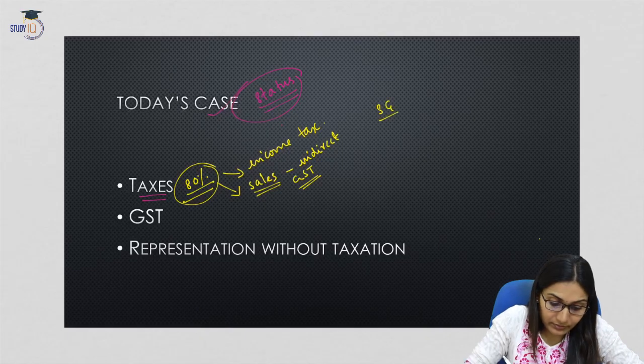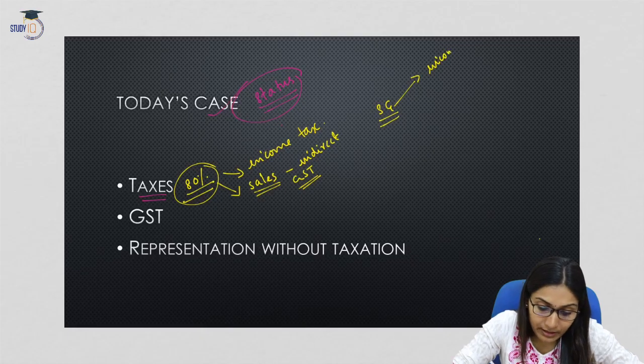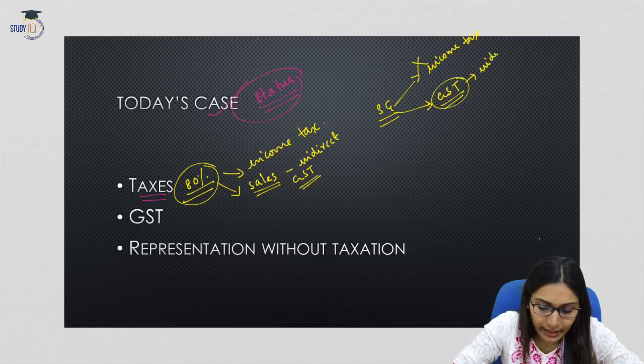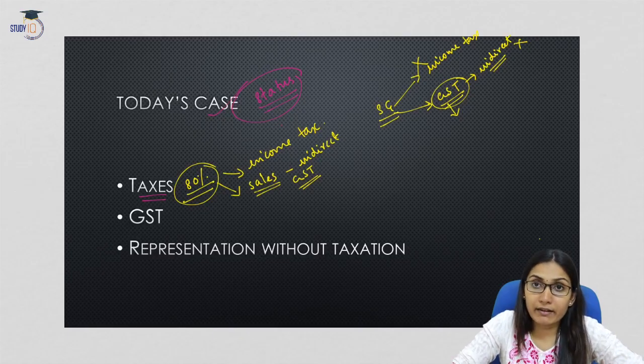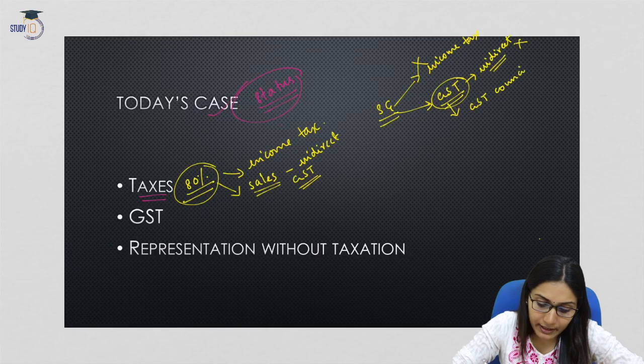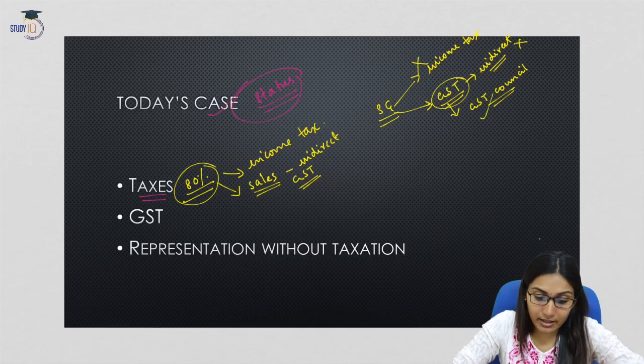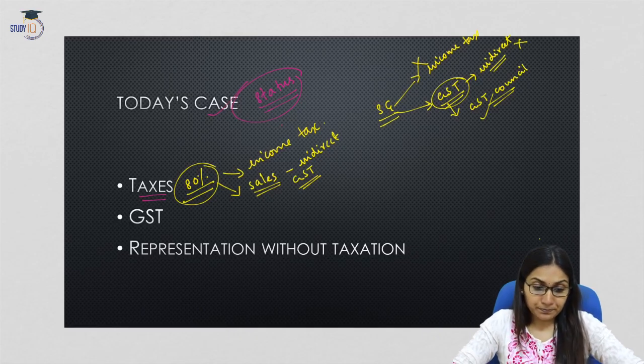Now, state governments do not have the power to levy income taxes, which is a direct tax. Income tax cannot be levied by state governments. As for GST, the indirect tax collection power has also been diluted. This is because under the GST regime, even though the state governments are equally powerful, everything is decided by the GST Council, the highest decision making body of the GST regime. So the state governments have literally lost power even on levying indirect taxes. They cannot make their own decisions.